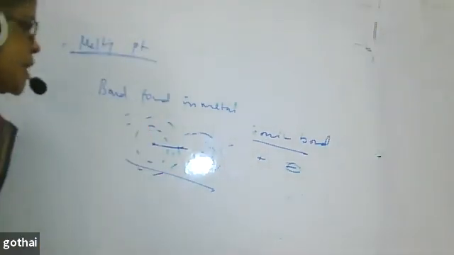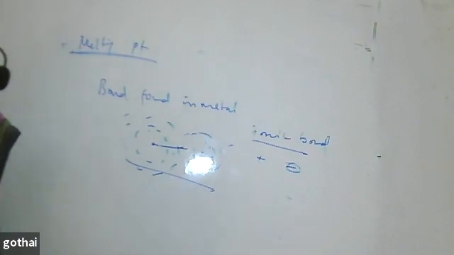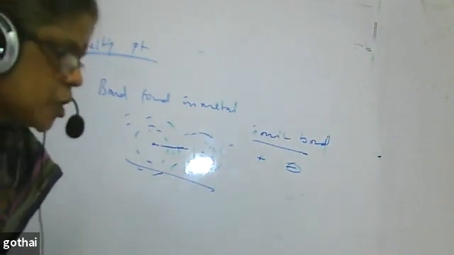But when I talk about the metallic bond, there is a large number of unpaired electrons in the d orbital. To form a bond, the orbital should have one electron; only then is bonding possible.